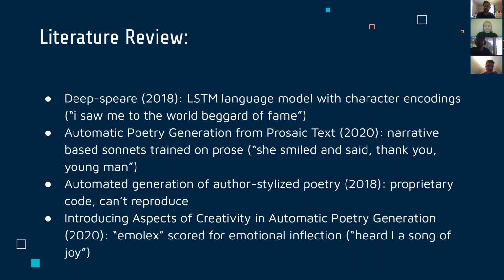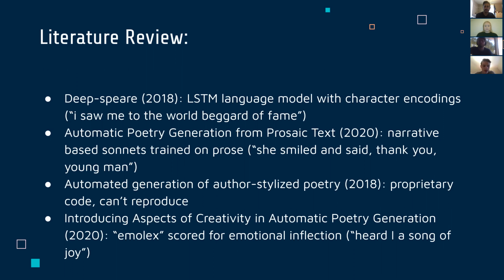Two years after that, there was automatic poetry generation from prosaic text, which was an RNN trained on prose, which would then generate lines backwards, beginning with a rhyming word. Next, there's automated generation of author stylized poetry, which was trained on individual authors and tried to replicate that.